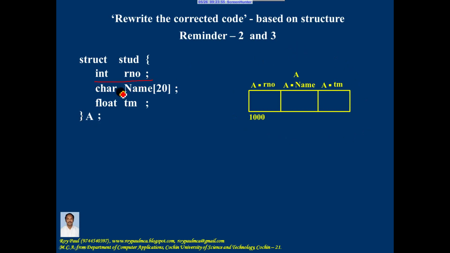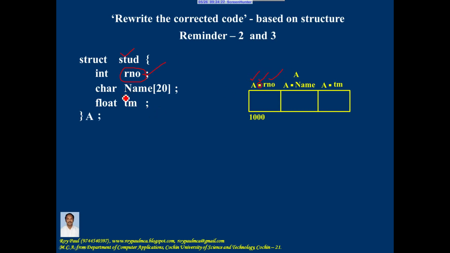So members of a structure should not be used alone. If I write cout output operator RNO, it's a mistake because RNO is a member of the structure, and if you want to access the members of a structure, you should make use of the dot operator. And how do you make use of the dot operator? Variable name dot member name.